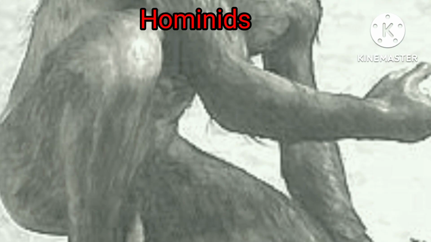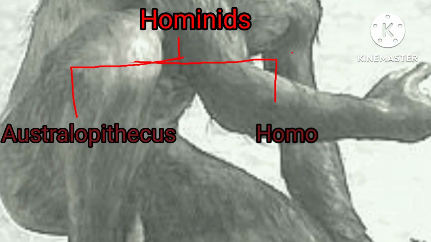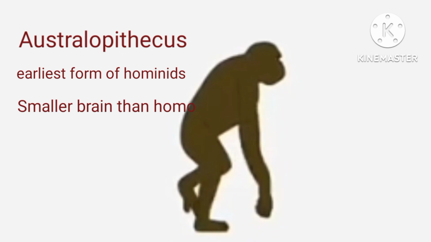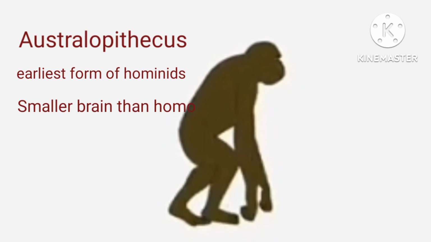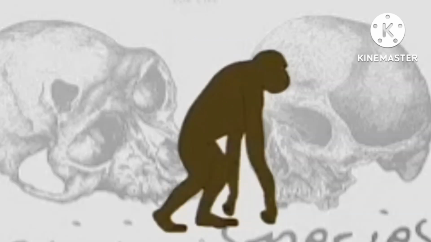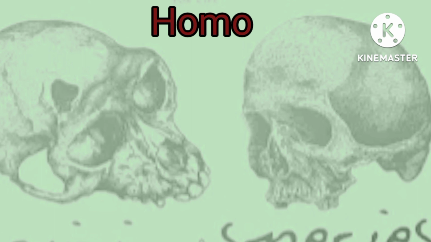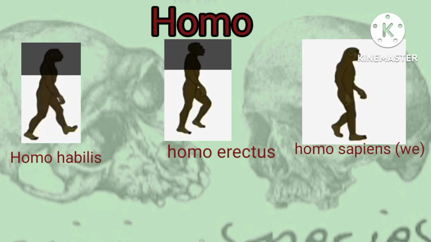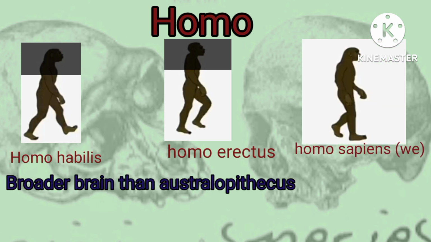So now let's talk about hominids. They have two genera, Australopithecus and second is Homo. Australopithecus is the earliest form of hominids. They have a smaller brain than Homo, and heavier, larger teeth. Homo also has three species, Homo habilis, Homo erectus and Homo sapiens. Sapiens means modern human. They have a broader brain and small teeth.